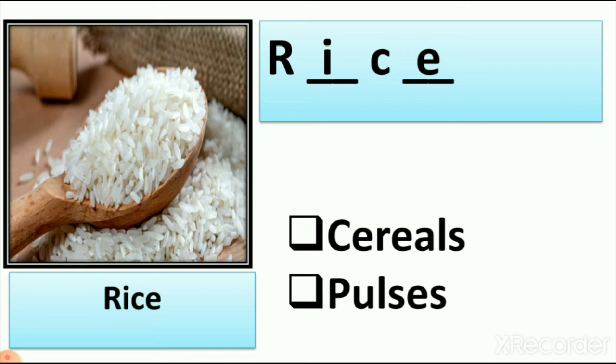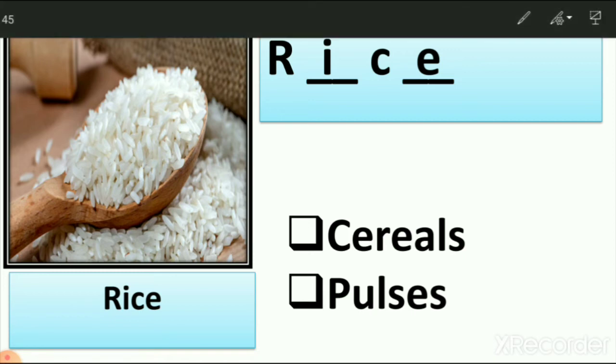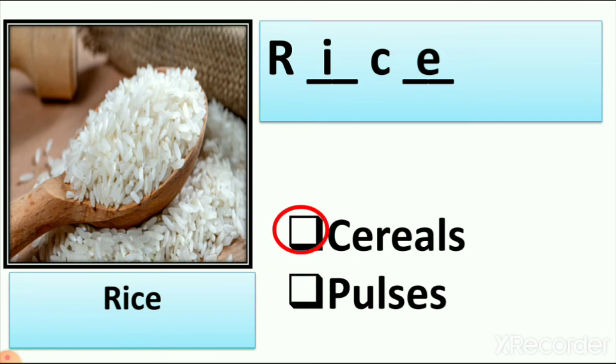So rice is cereals or pulses. We learn about rice when we learn about wheat. So wheat is cereals. So we circle the cereal. Why? Because rice is also cereal we eat. In lunch also we eat. In dinner also we eat. We also make sweet dishes from rice. So we also make some fast food from rice. So rice is a cereal we eat, and we use rice like we use wheat in our food.